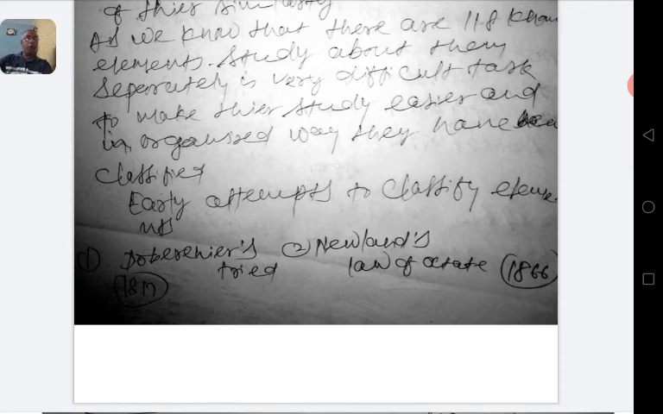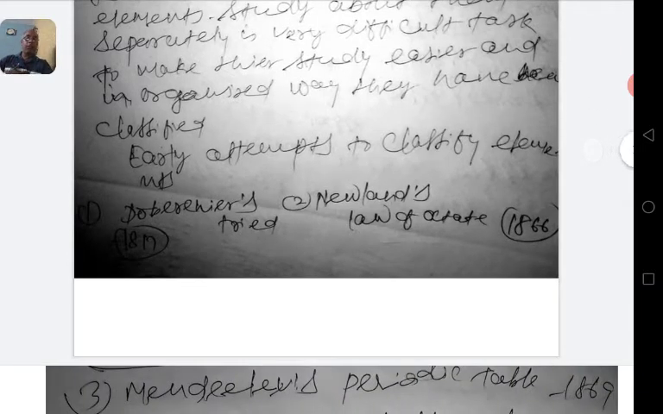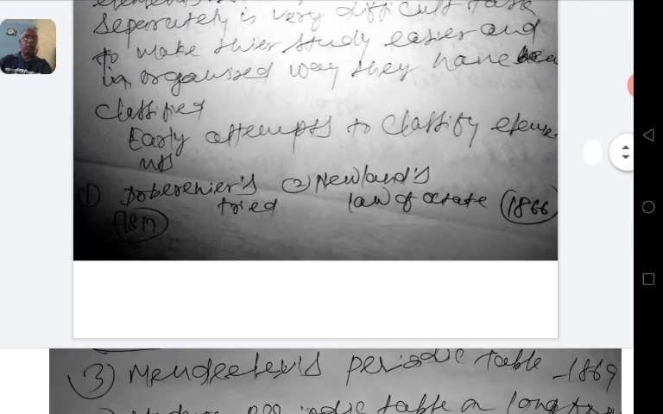There were 4 attempts in context of classification. First attempt was done by Dobereiner. Secondly, Newlands. Third one is Mendeleev, and last one is the modern periodic table. First of all, we will talk about Dobereiner's triad.